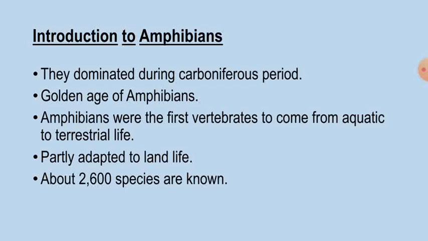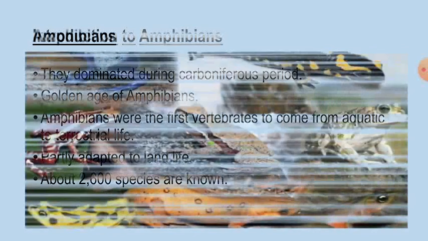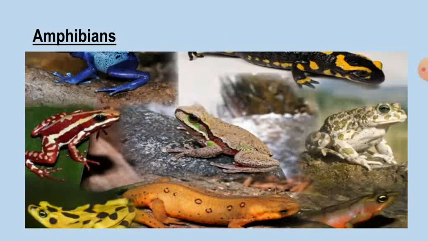So the larvae of all forms are aquatic. In some cases, the adult have also secondarily returned to water. So this double life is expressed in their name. So amphibians, presence of about 2600 species are known in the amphibians. So these are some of the examples.